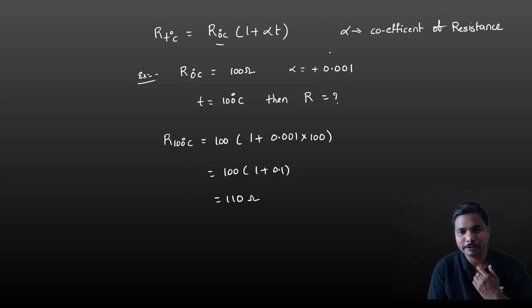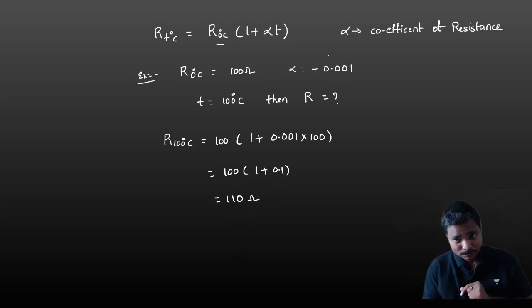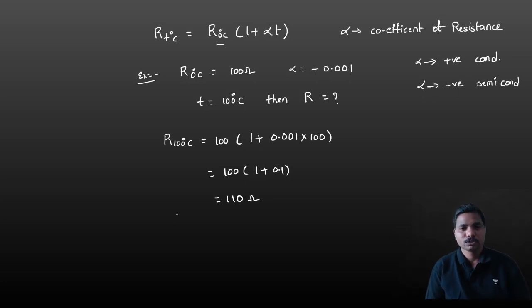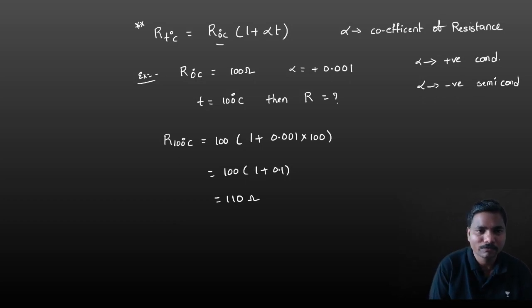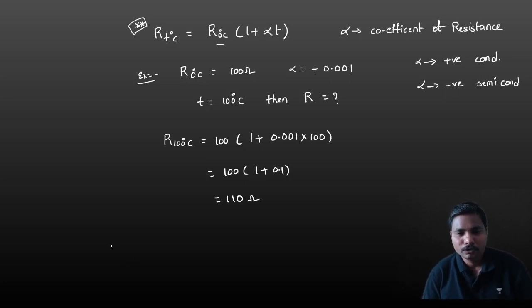If alpha is negative, then you get 1 minus 0.1, that is 0.9, that is 90. In semiconductors, this alpha is negative. So note down: alpha is positive for conductors, alpha is negative for semiconductors. This formula is also very important for numericals. Note down this formula. All of you clear up to this?